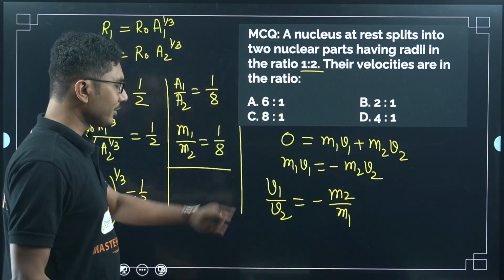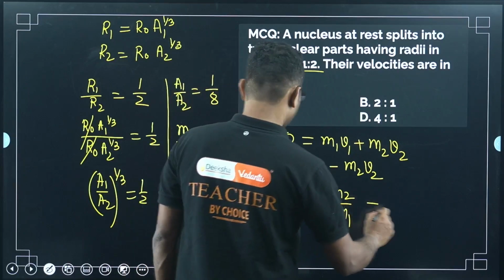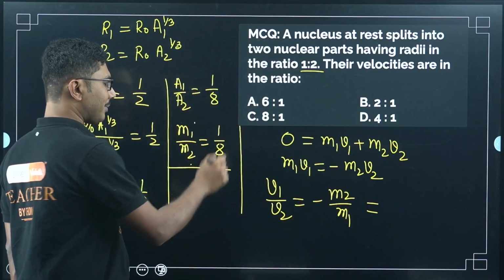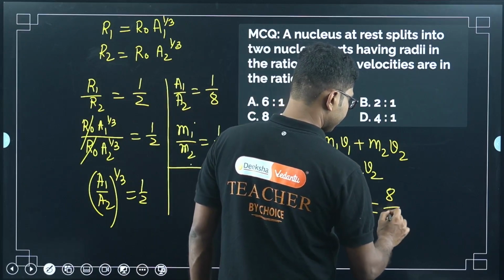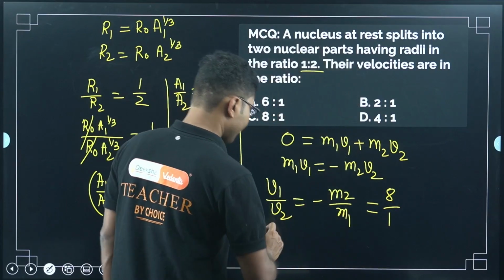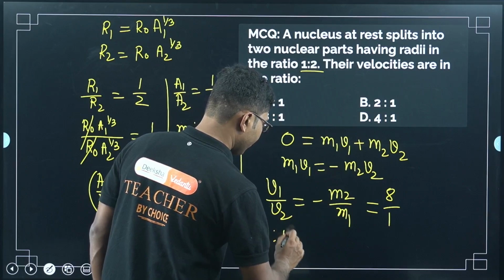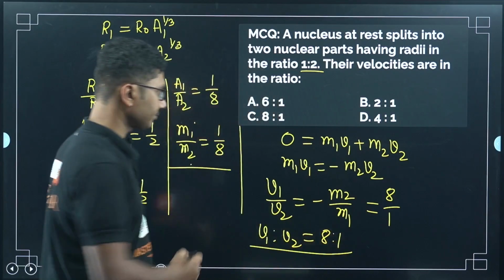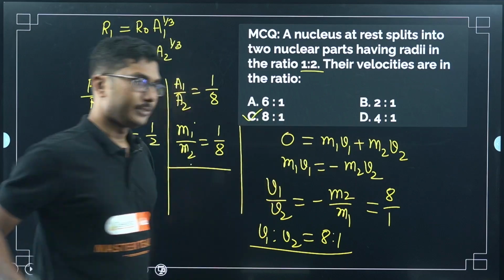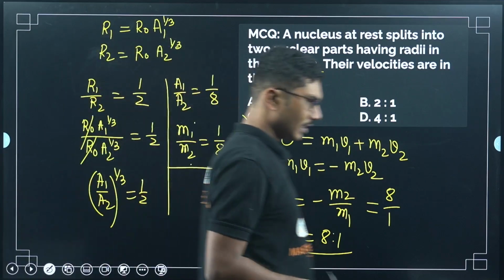If you ignore the negative sign, you know that m1 by m2 is 1/8. So m2 by m1 will be 8/1. So the ratio of their velocities, v1 to v2, will be 8:1. So 8:1 will be the ratio of their velocities.